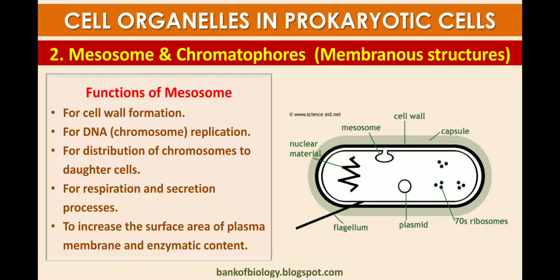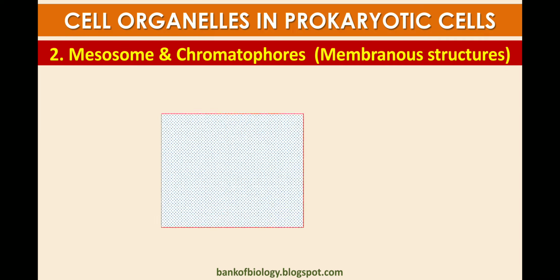There are various functions of the mesosome: formation of cell walls, help in DNA replication, distribution of chromosomes to daughter cells, and respiration and secretion processes. It also increases the surface area of the plasma membrane and the enzymatic content.